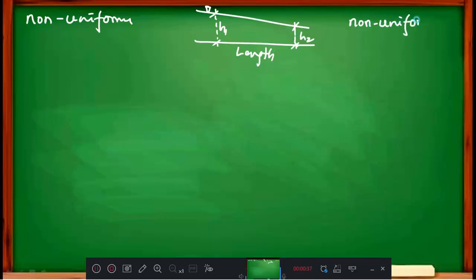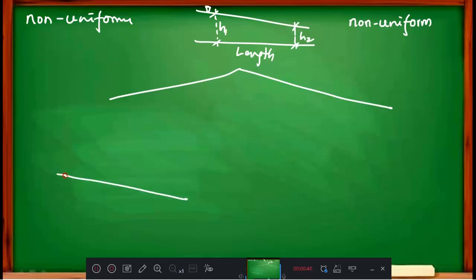Non-uniform. Okay. Now, how is this depth changing? We have two categories. Say, for example, this is my bed, and the depth is abruptly changing like this.